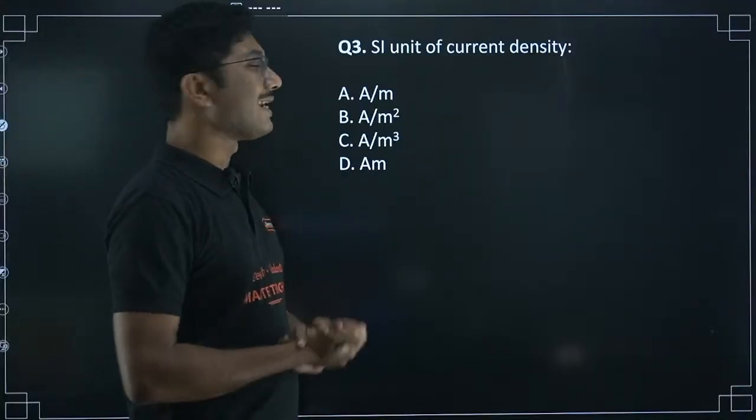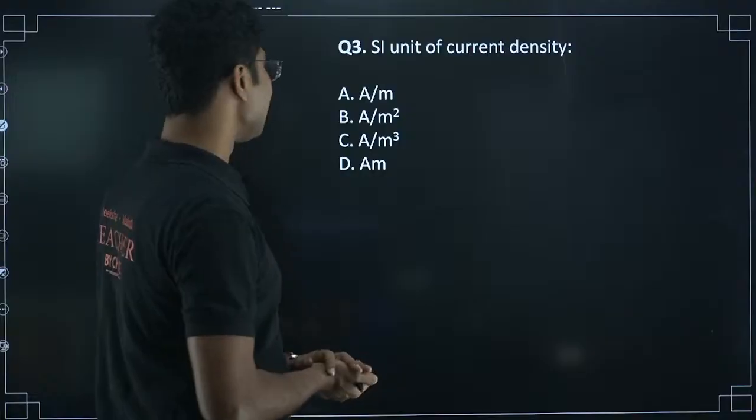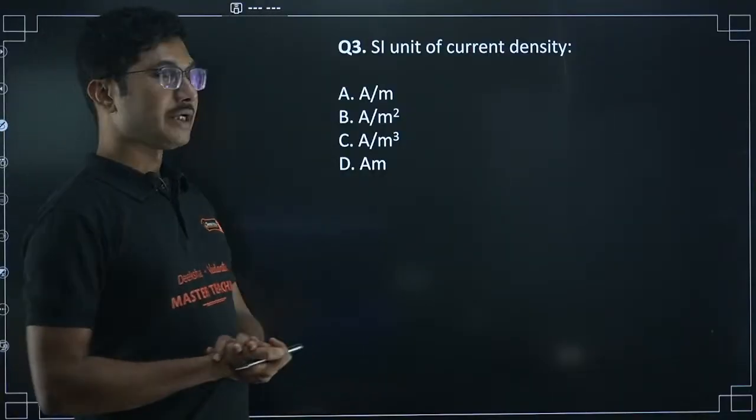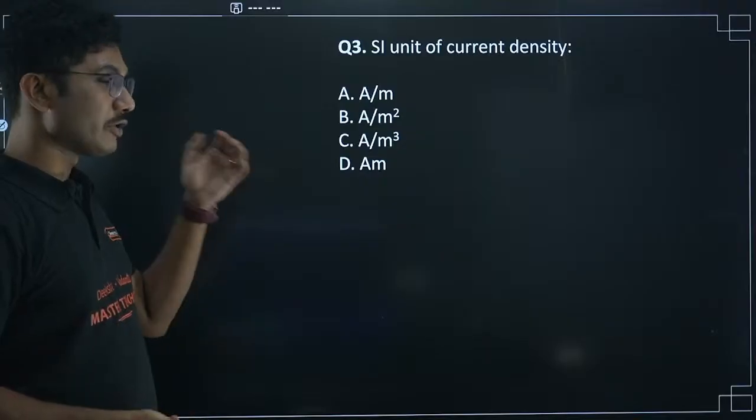SI unit of current density: ampere per meter square, ampere per meter cube, ampere into meter. This is also a previous year question.